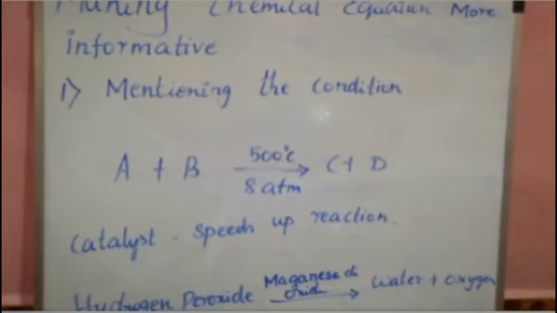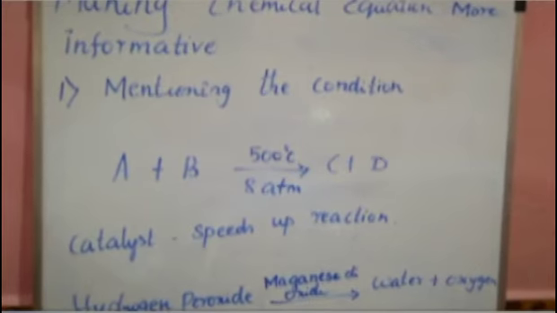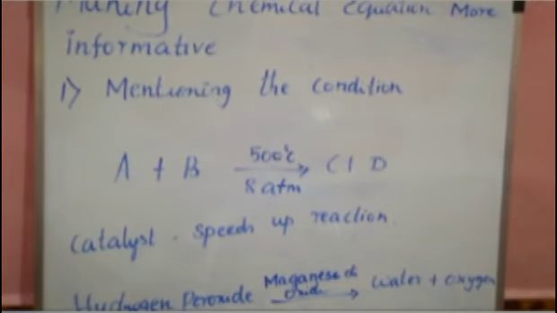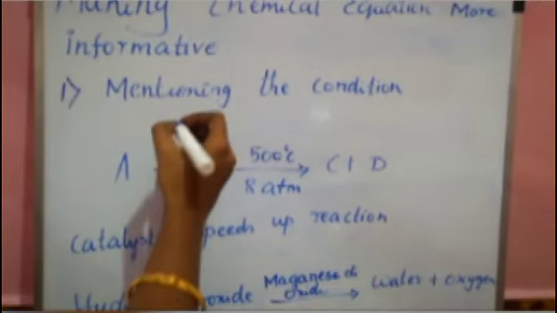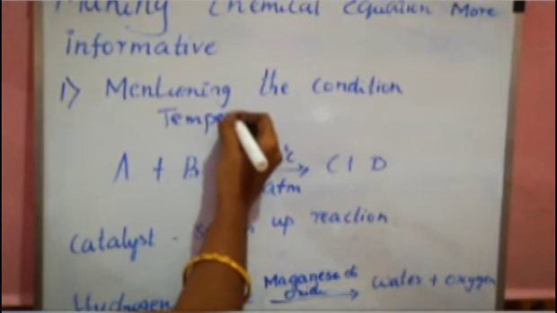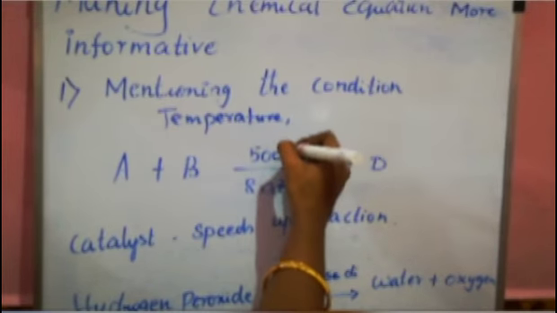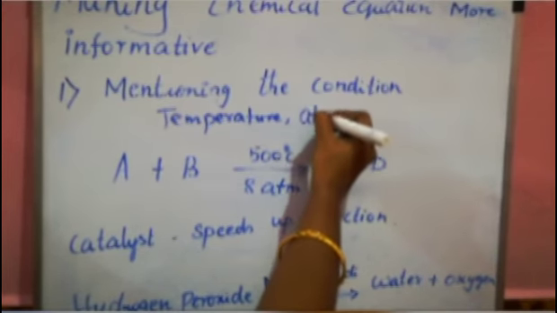There are three things we can add up in a chemical equation. First one is mentioning the condition. Now you may have a question, what condition are we going to mention in a chemical equation? It is nothing but the temperature and pressure, that is the atmosphere.